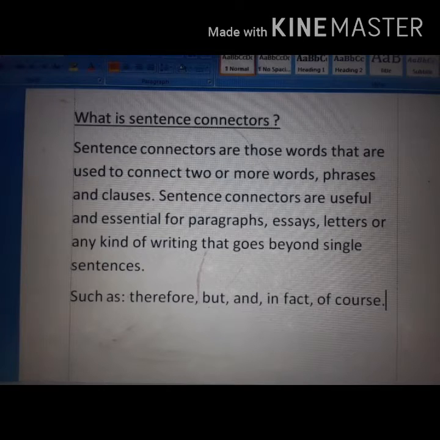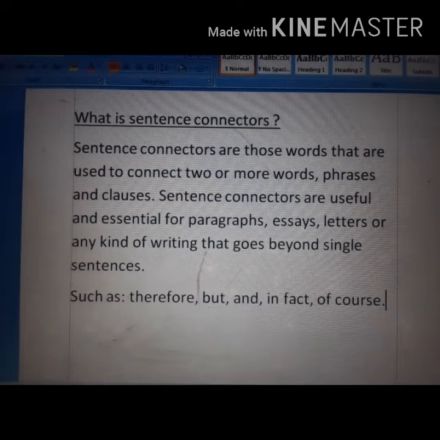What are sentence connectors? Sentence connectors are those words that are used to connect two or more words, phrases, and clauses.